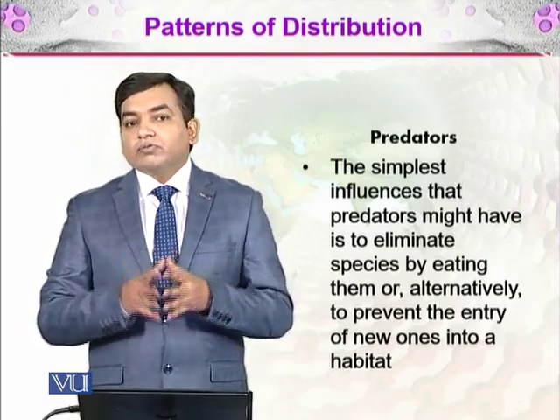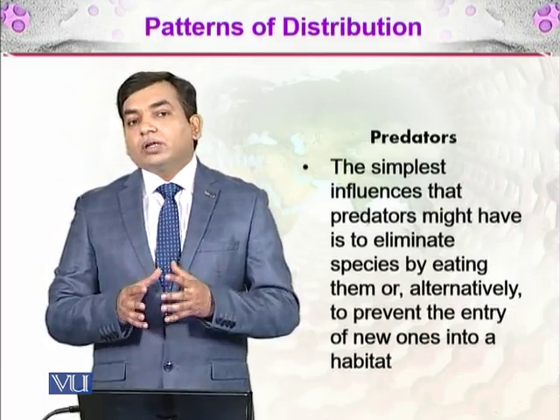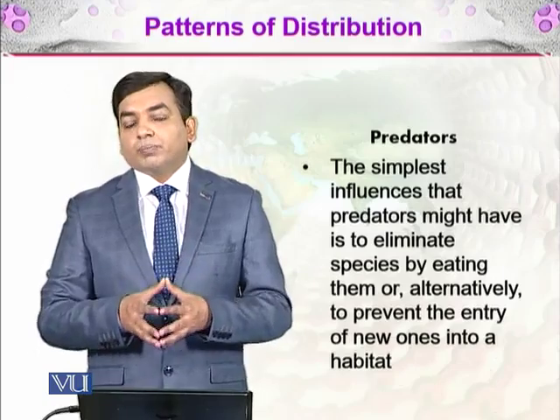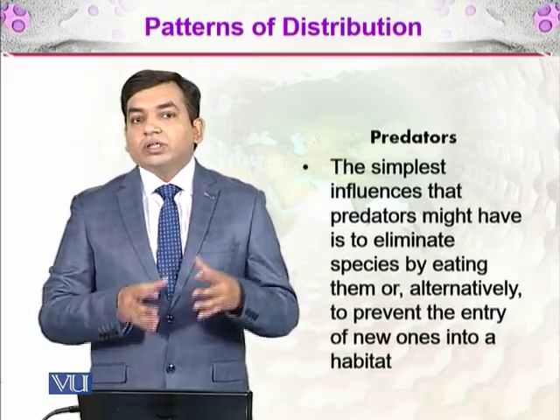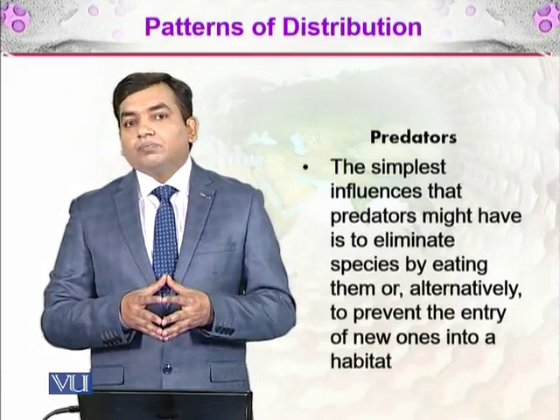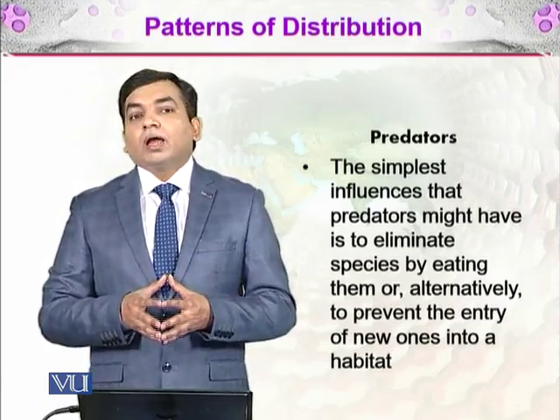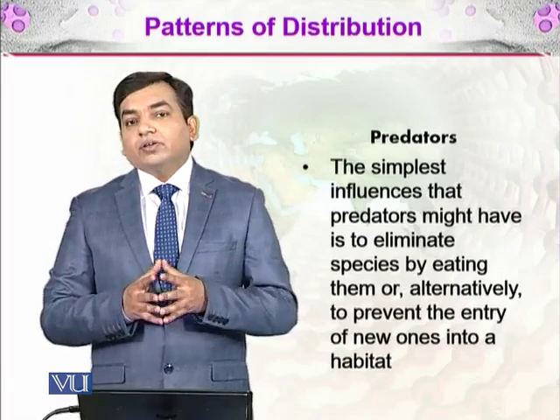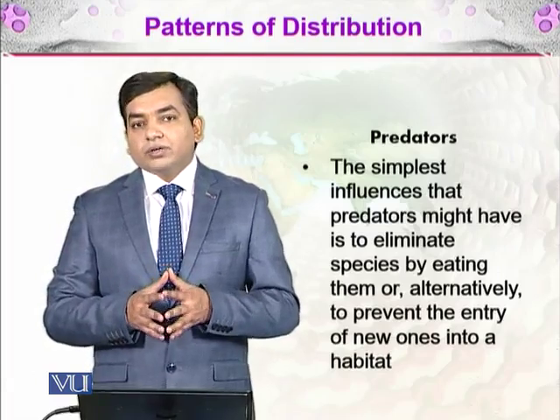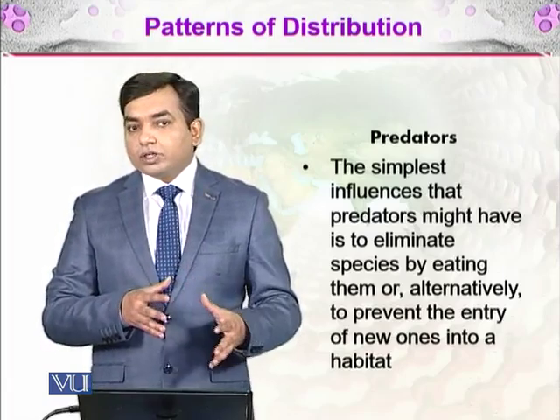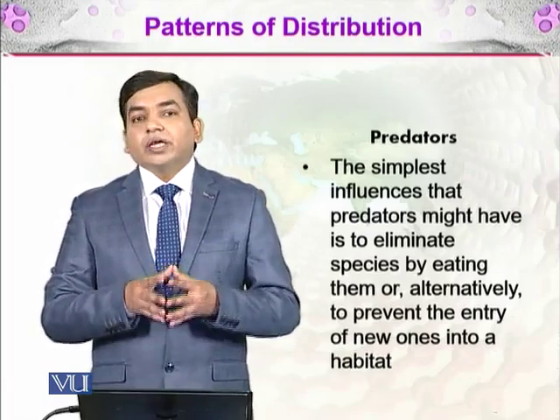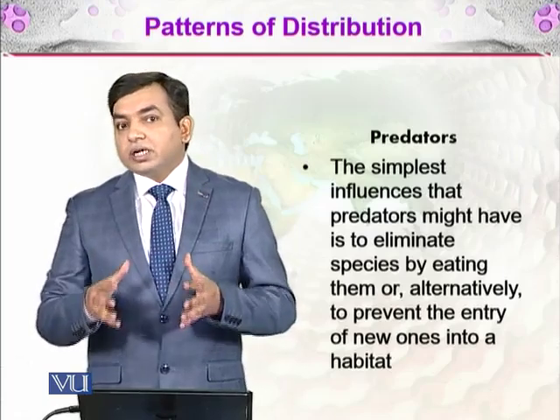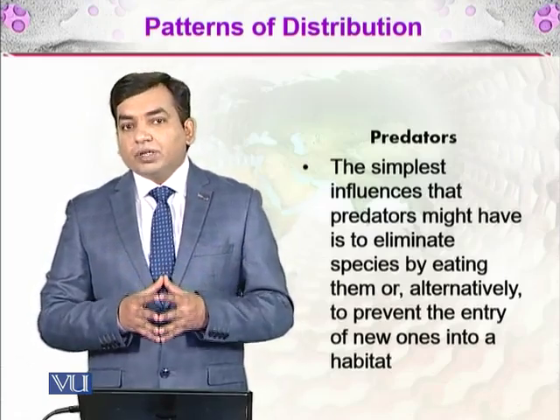So predators work in two ways. They can eat off all the organisms of one species from a particular area. So they will kill all those organisms, and there will be no organism left of that species. Another way that they limit the patterns of distribution of a particular species is this: they are already living in a particular area, and the surrounding areas contain that species.